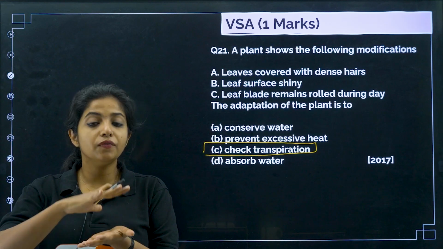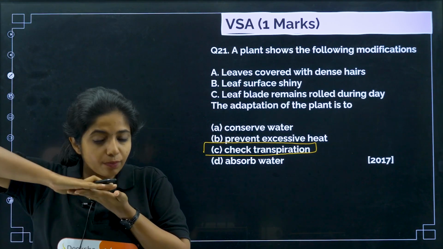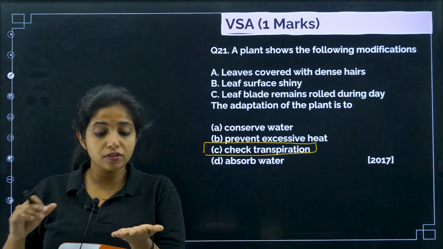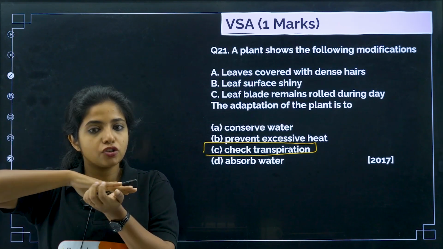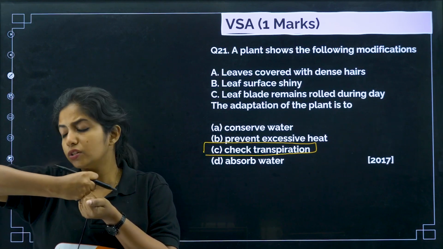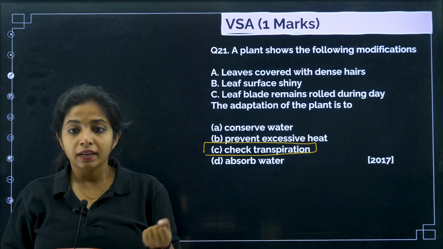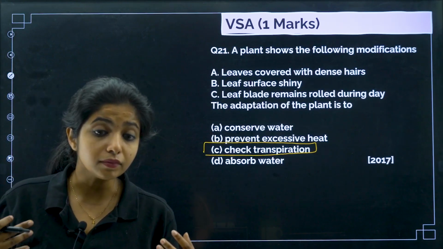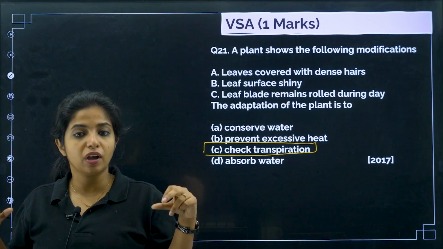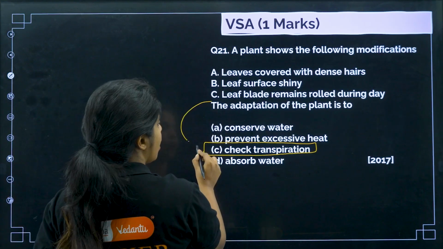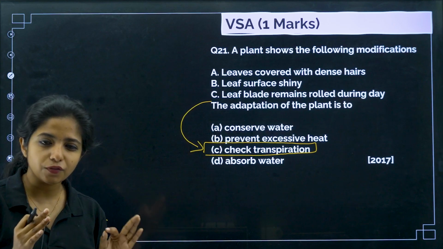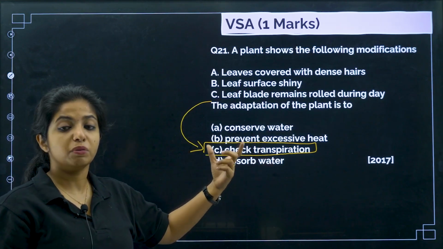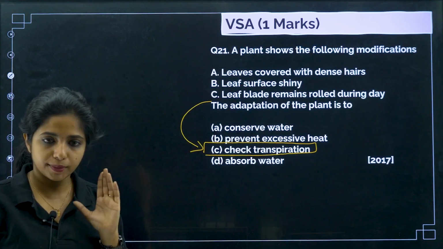Okay. So if the leaves are covered with dense hair, my dear children, as I said, the air will be trapped over there. It won't allow lots of water transpiration to happen. If the leaf surface is shiny, the sunlight will be reflected back. Again, it is not going to make the leaf temperature hot, or allow it to lose a lot of water. Now if the leaf blade remains rolled, obviously the stomata are not exposed. Do you think it can help transpiration? No, it does not allow transpiration to happen at a big level. So all these adaptations are to check what? Transpiration. This question is kind of confusing with the options they have put, but always go with the terms given in your NCERT, which would be more popular. So it is check transpiration.